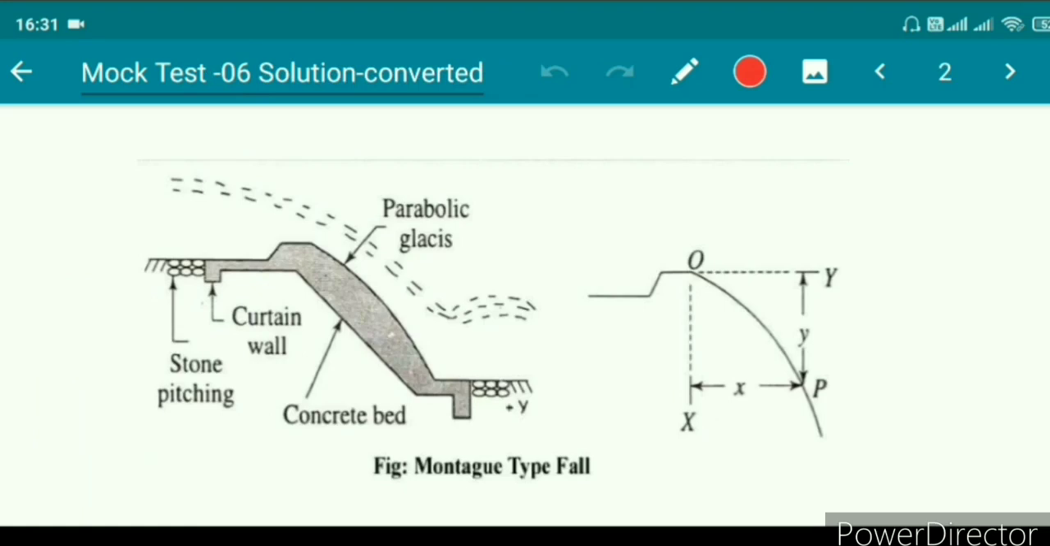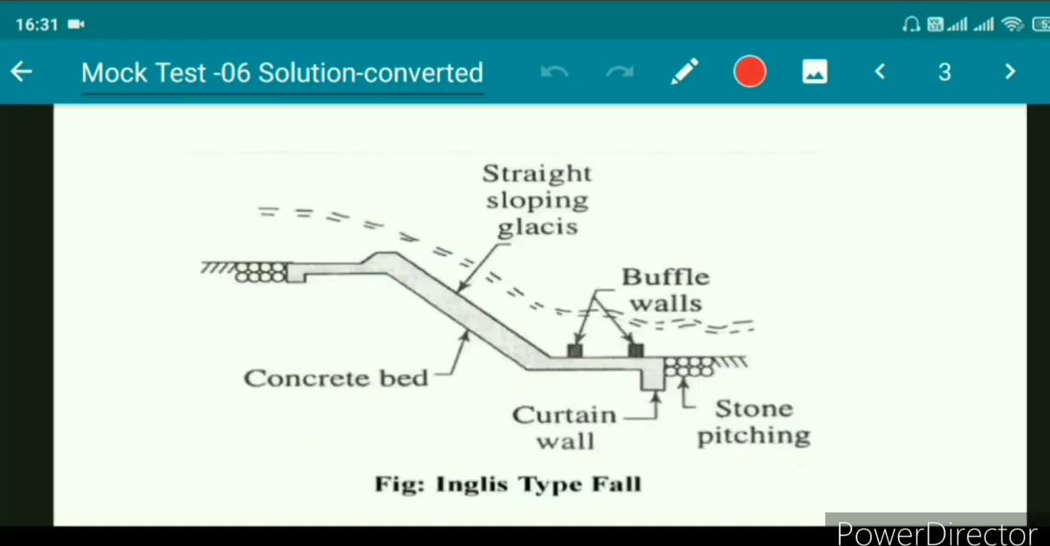So here by this picture you can see that this is the parabolic glacis and it is provided in Montagu type fall. Another thing which you can also note down is that straight sloping glacis is usually provided in English type fall.